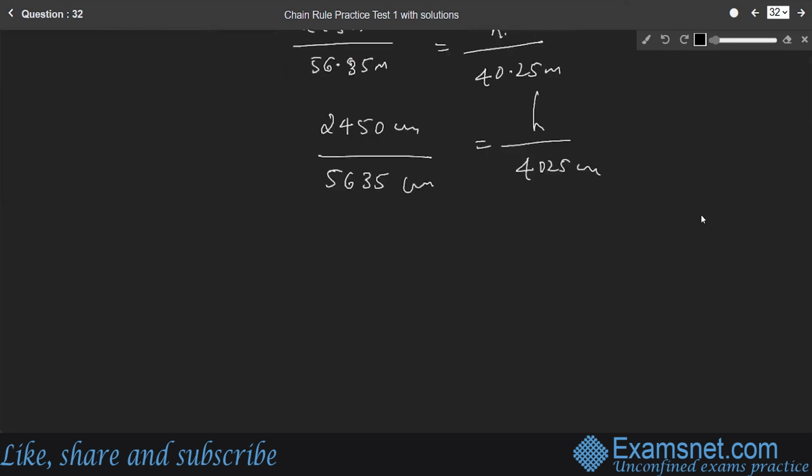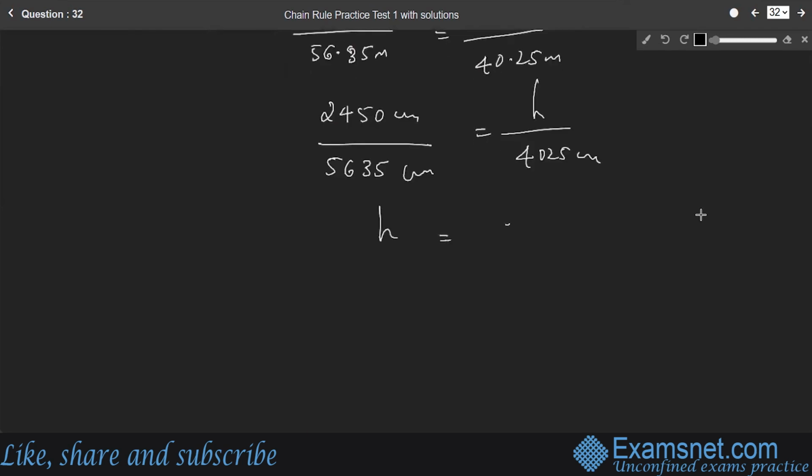Therefore, the height of the tower is 2450 into 4025 divided by 5635. Since both the numbers 4025 and 5635 are divisible by 5, we get 5 into 805 and 5 into 1127.